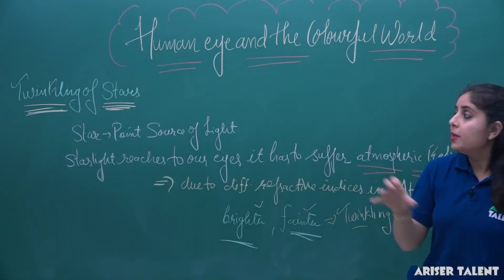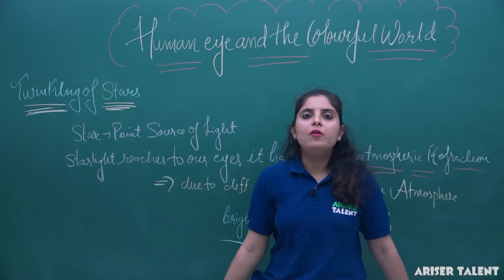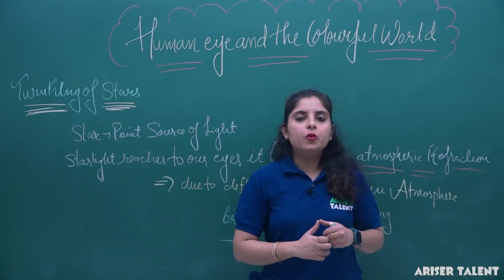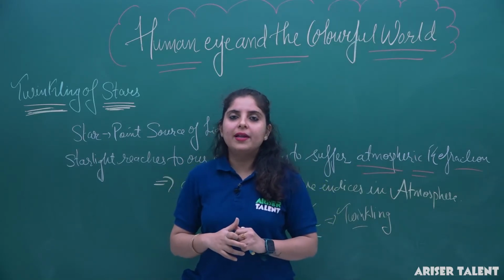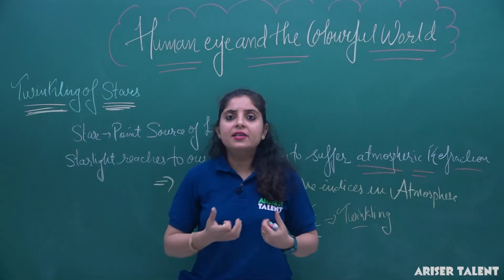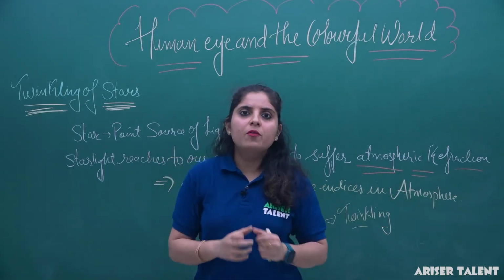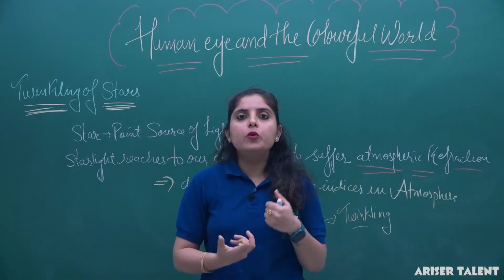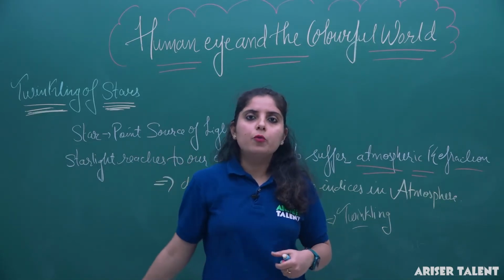Now the major question arises here: why do planets not twinkle? Have you ever observed that planets do not twinkle? Because planets are an extended source of light. An extended source is a combination of a large number of point sources. When you average the light intensity due to each point source, it comes out to be zero.